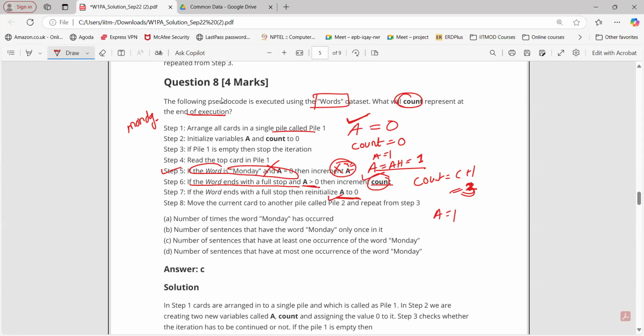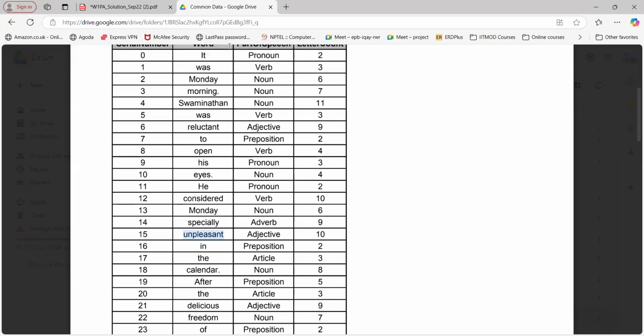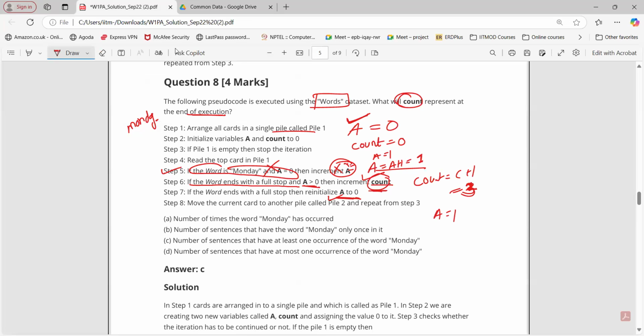We get the number of sentences which have at least one occurrence of the word Monday. Because if you see the previous case, instead of unpleasant, it was Monday, but count was not getting incremented, right? Count was still 2, so you cannot say number of Mondays. Okay, sir, got it. So here it is the number of sentences that have at least one occurrence of Monday. So that will be option C here, right?